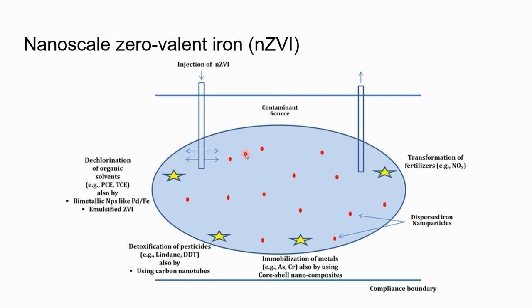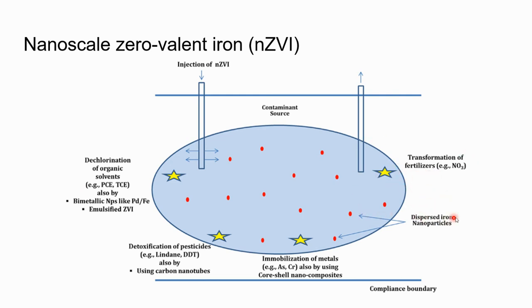Because of its low standard reduction potential, the nanoscale zero valent iron mitigates the chemical pollutants present in it. It is also used for dechlorination of organic compounds. It is used for the detoxification of pesticides. It is used for the transformation of fertilizer as well.